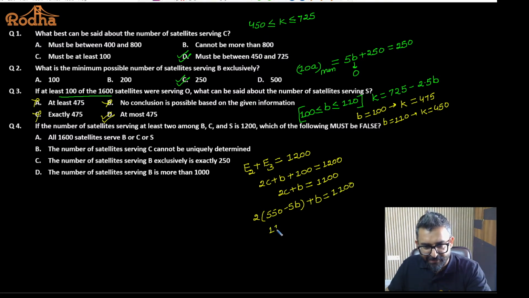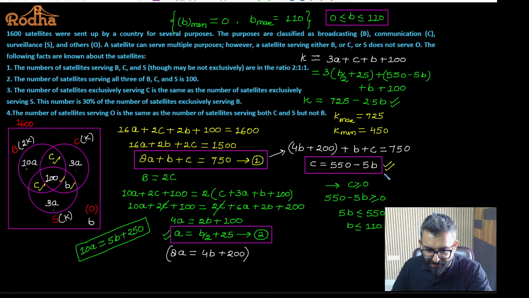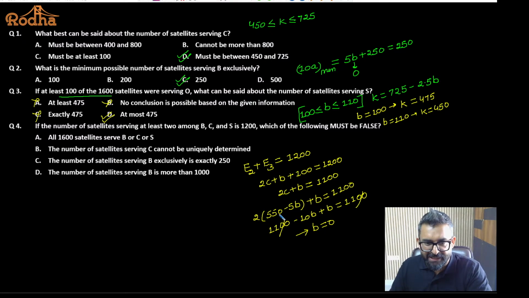Okay, that is 1100 minus 10B plus B is equal to 1100. Yes or no? So obviously B is turning out to be 0. Point taken? This information I have, 550 minus 5B is the value of C. If I put C here, 2C is 1100 minus 5B plus B. So B is obviously 0 because we don't have any number on the right hand side or left hand side.